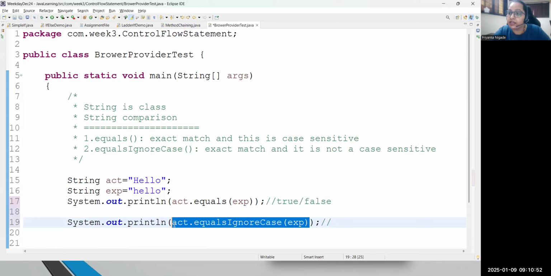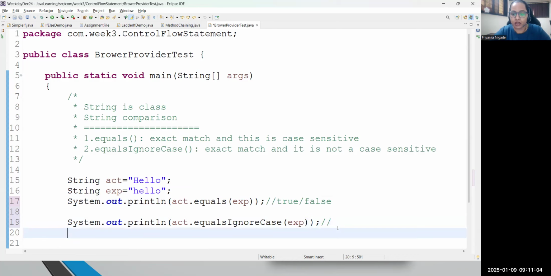It will just check the data: hello, hello. Yes, same. It will never match uppercase or lowercase format, so it is a case insensitive method. And that's the reason the answer for equalsIgnoreCase will be true. It means the current answer will be false, true. Just have a look.